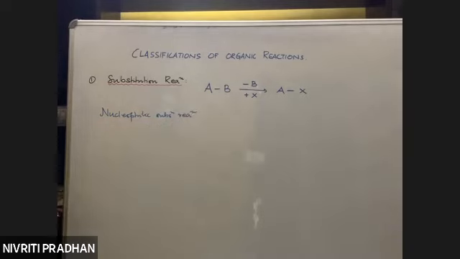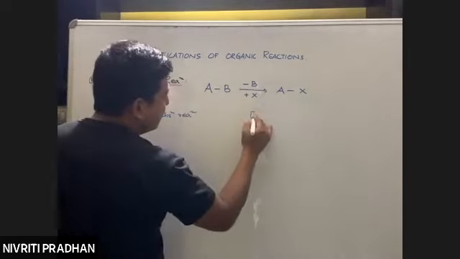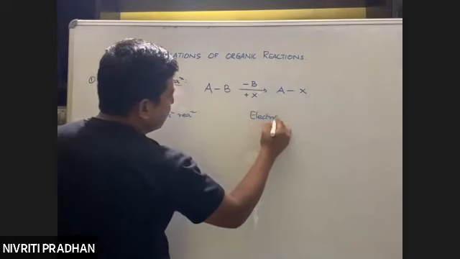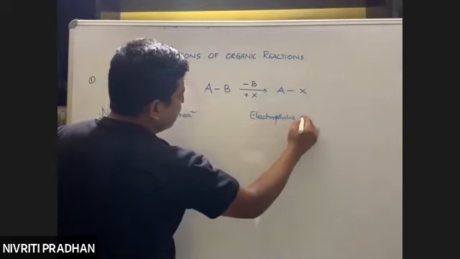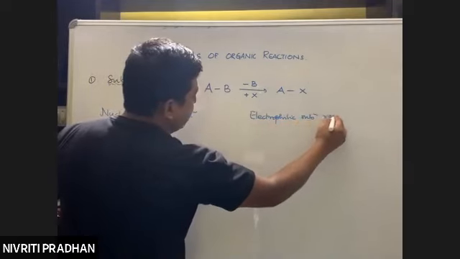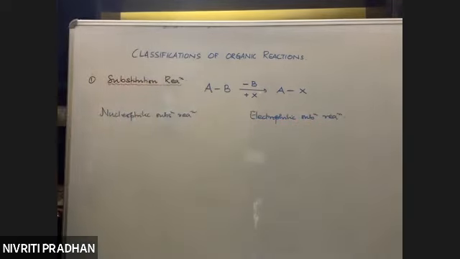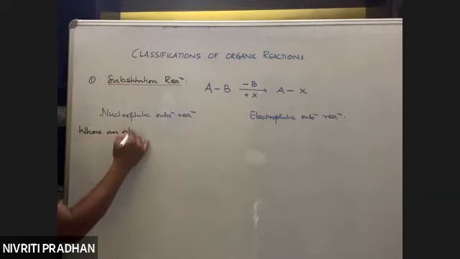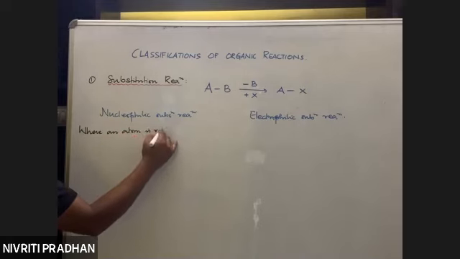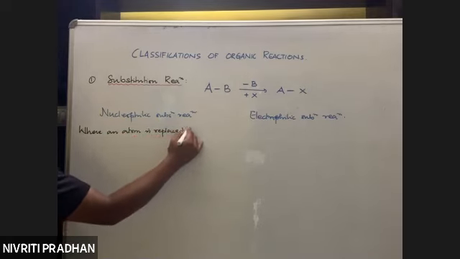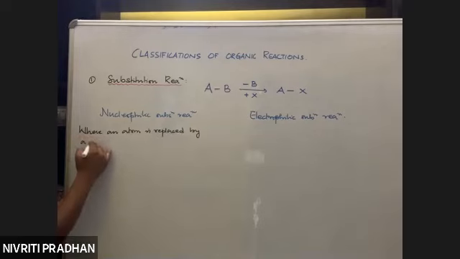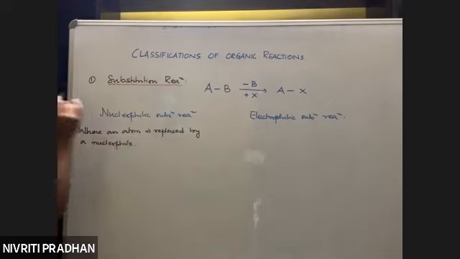Nucleophilic substitution reactions, and obviously the other one is electrophilic substitution reactions. So what is a nucleophilic substitution reaction? Nucleophilic substitution reactions are those where an atom is replaced by a nucleophile.